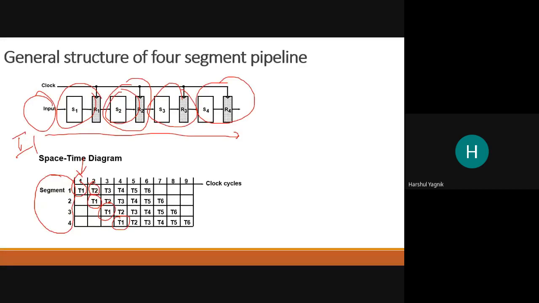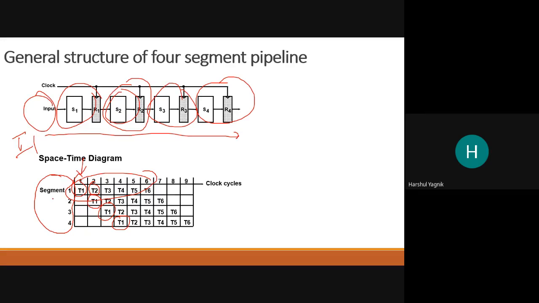That depends on the segment's capability to execute, whether it is addition or subtraction, whatever it is. But the segment is now doing a different task, task 2. So suppose there are 6 different tasks. The segment would be able to complete all 6 tasks in 6 clock cycles, one segment.